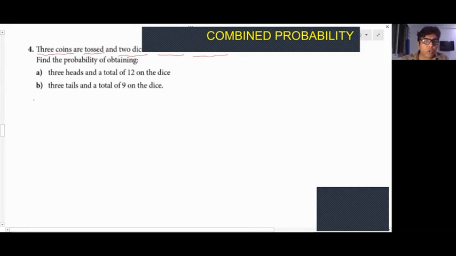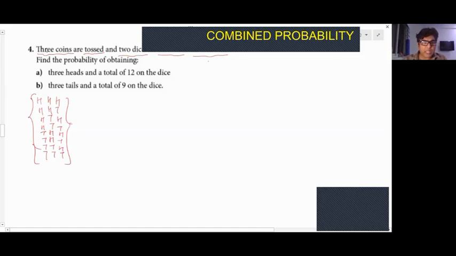So when 3 coins are tossed, what are the possibilities? Okay, I'll write it here. The possibilities are head, head, head; head, head, tail; head, tail, head; head, tail, tail; and so on with tails first. Now this is the easiest way to do it. You can do it by other methods also, but this is the easiest way, as I have given you the shortcut, right?